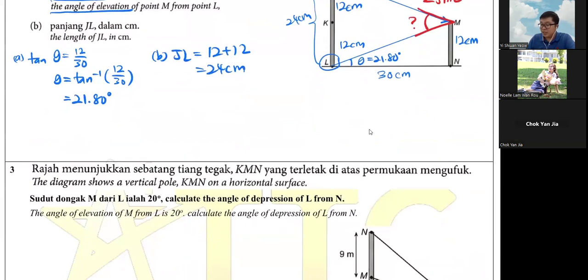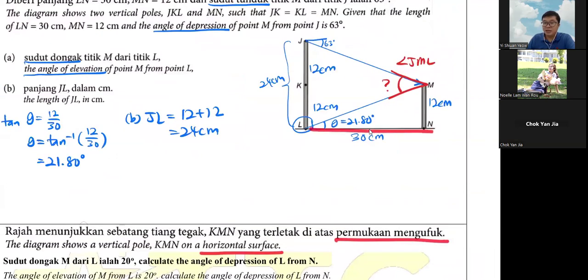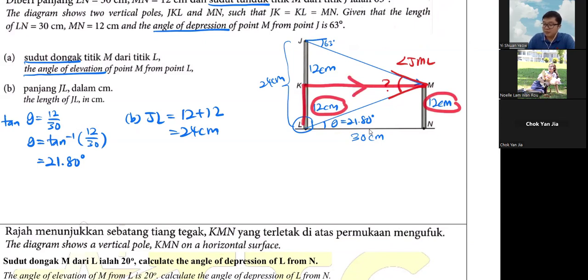When they mention permukaan pengufuk, horizontal surface, it means this one is straight. Here also very straight, parallel line. Since this one is 12, this one is also 12, so here is also a parallel line. When you have a parallel line there, everything is parallel.